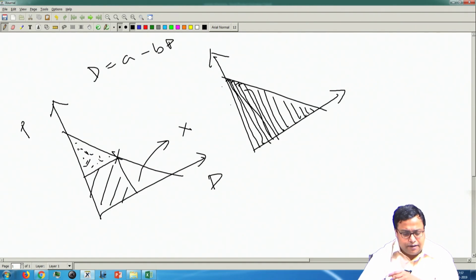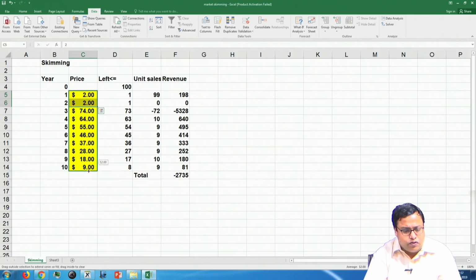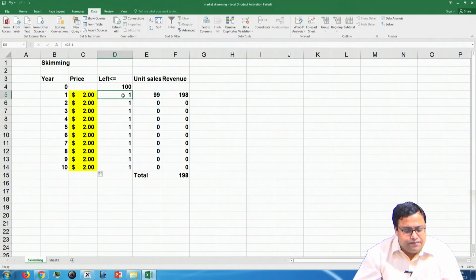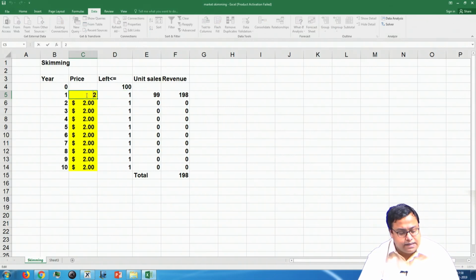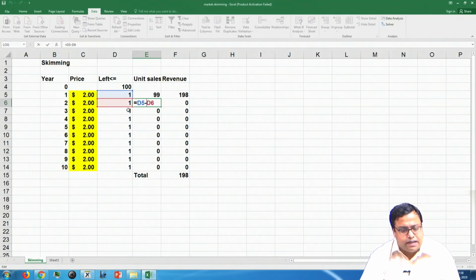So, what we have here is the data set. Let us say the price is some random numbers, 2 for all the 10 time periods. And the demand function is basically, how many persons are left? The persons left is C5 minus 1. What is C5? It is this value, the price minus 1, this many persons are left. So, the demand is 100 minus D4 minus D5, and this one is D5 minus D6, and so on.